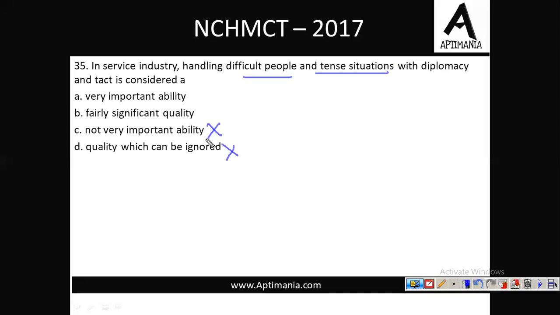This is a very important part of your job, your duty. Service industry में you should know how to handle the people. And you should also know how to handle the tense situation. है ना? So this is a very significant quality. It's not about ability. It should be a fairly significant quality. The best option is option B.